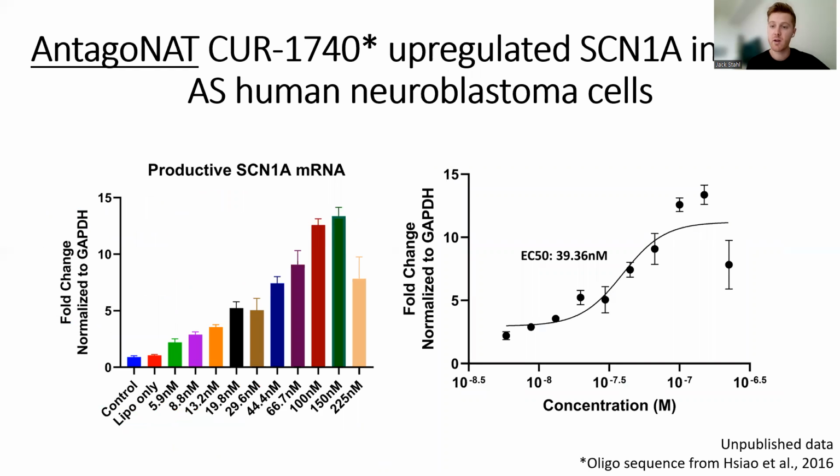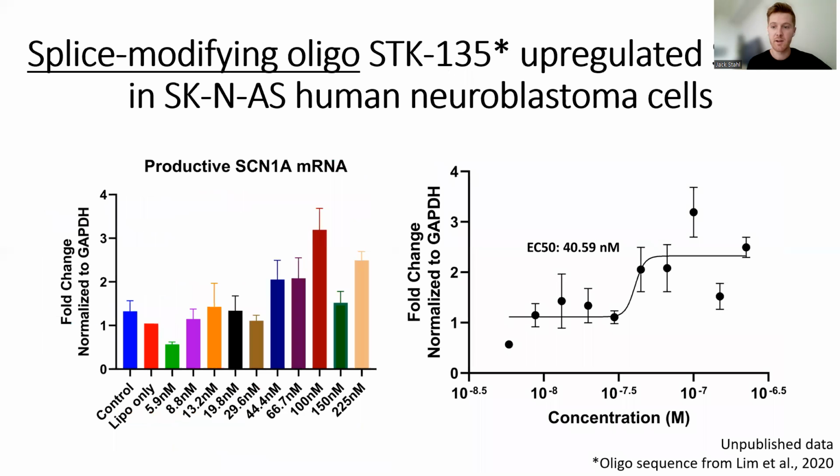Using a range of antagoNAT concentrations, we were able to upregulate SCN1A in SK-N-AS human neuroblastoma cells by a maximum of 13.4-fold and with an EC50 value of 39.4 nanomolar. Here's a concentration response that's not as pretty, but using a range of splice-modifying oligonucleotide concentrations, we were able to upregulate SCN1A in SK-N-AS human neuroblastoma cells by a maximum of 3.1-fold with a similar EC50 value of 40.6 nanomolar.